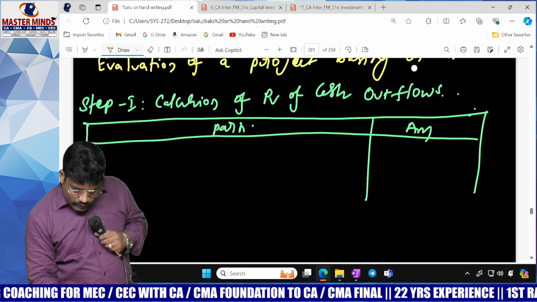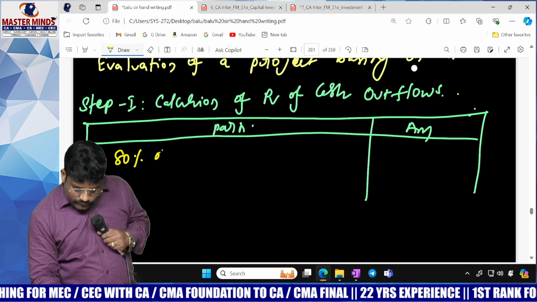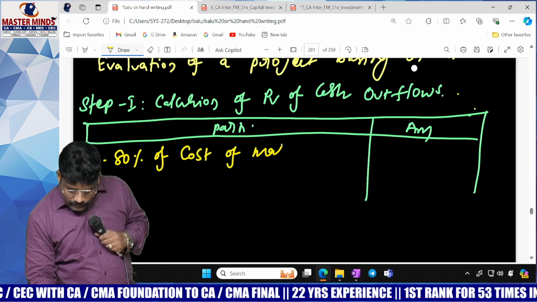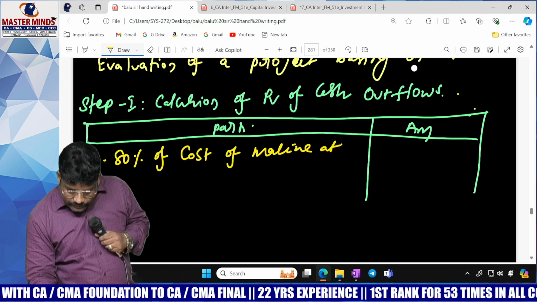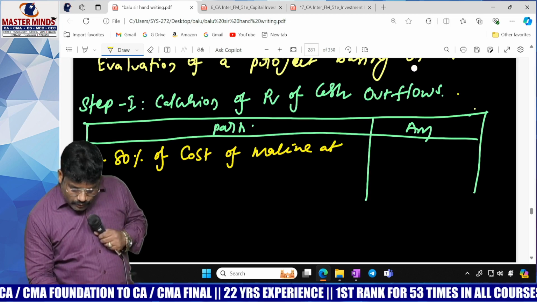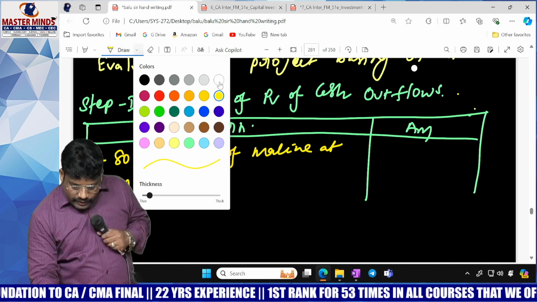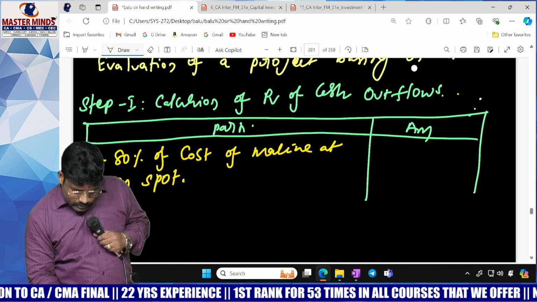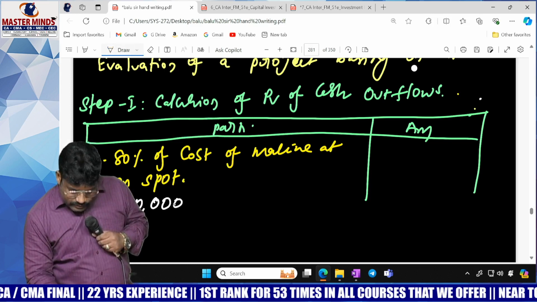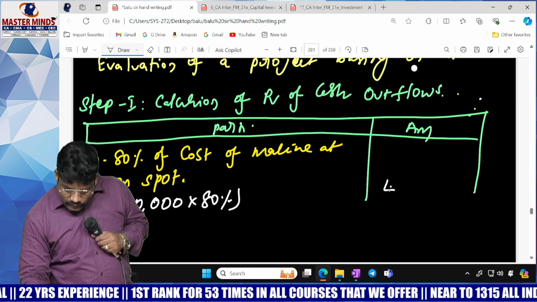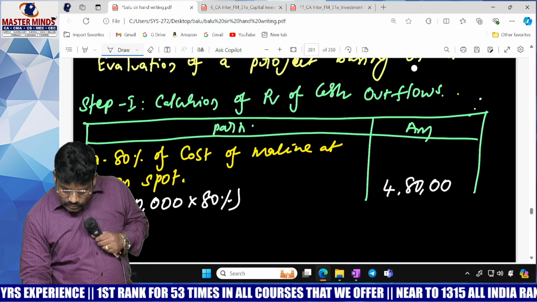Point number one: 80% of the cost of machine paid on the spot. He used the words on the spot, right? So that means the asset you purchased is 6 lakhs. Out of 6 lakhs, how much is 80%? It comes to 4 lakh 80,000.